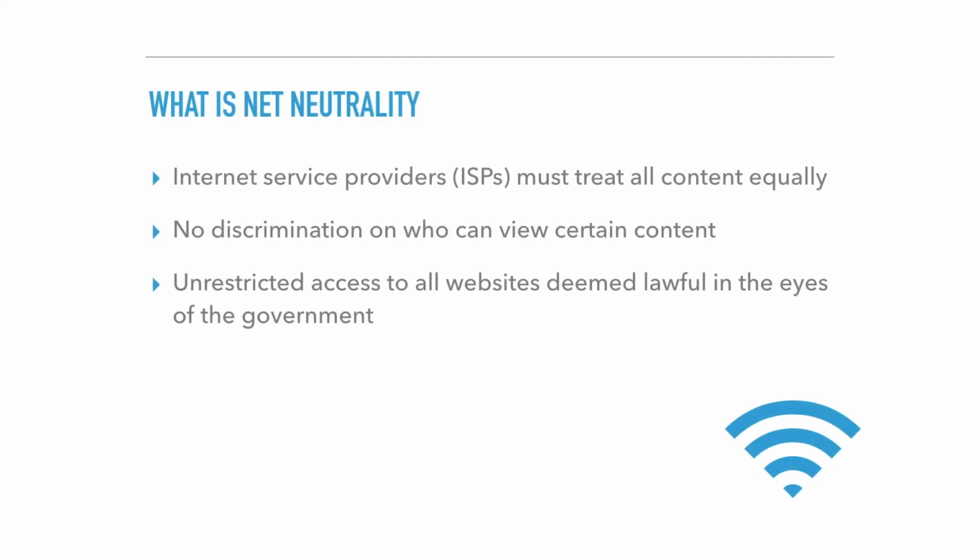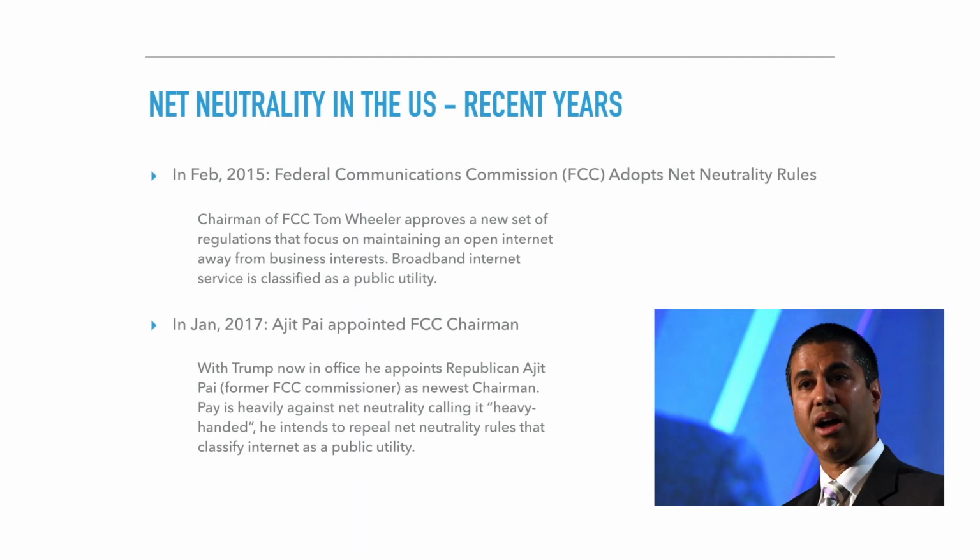Net neutrality makes sure that internet service providers treat all content equally and do not give preference to specific digital content providers. That means the consumer can load every website, app, video, GIF equally, regardless of where the content is hosted. This is the internet as we know it today in the UK. In 2015, the Federal Communications Commission approved a set of new regulations that directly focus on maintaining an open internet that does not favour big businesses. Internet is now classified as a public utility.